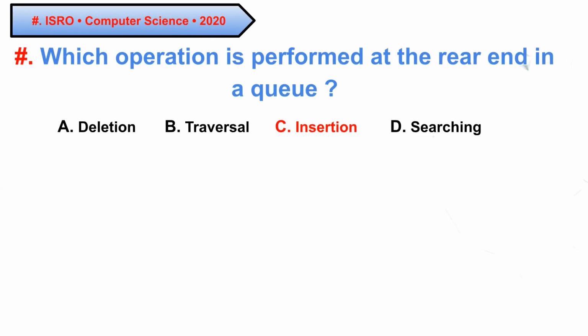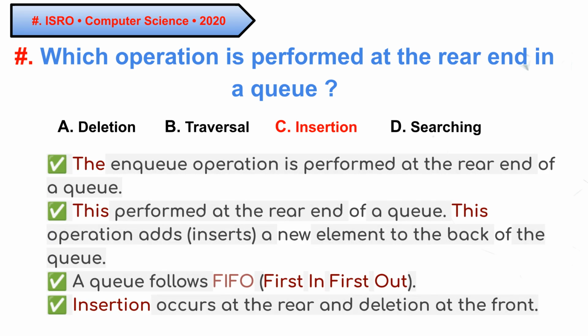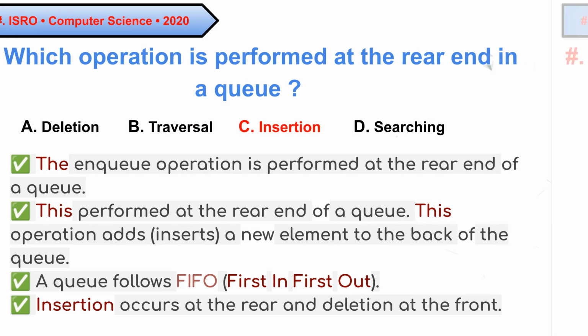Question 3, ISRO 2020. Which operation is performed at the rear end in a queue? The options are deletion, traversal, insertion, and searching. And again, I say first try yourself, then look towards correct option. The correct answer is C, insertion. In a queue, insertion is known as the enqueue operation and occurs at the rear end, while deletion occurs at the front, following the first in, first out FIFO rule.